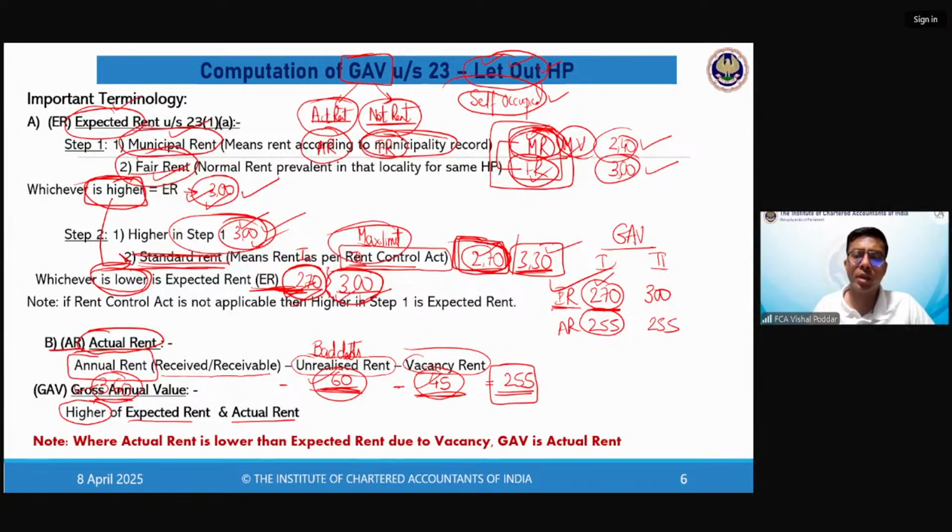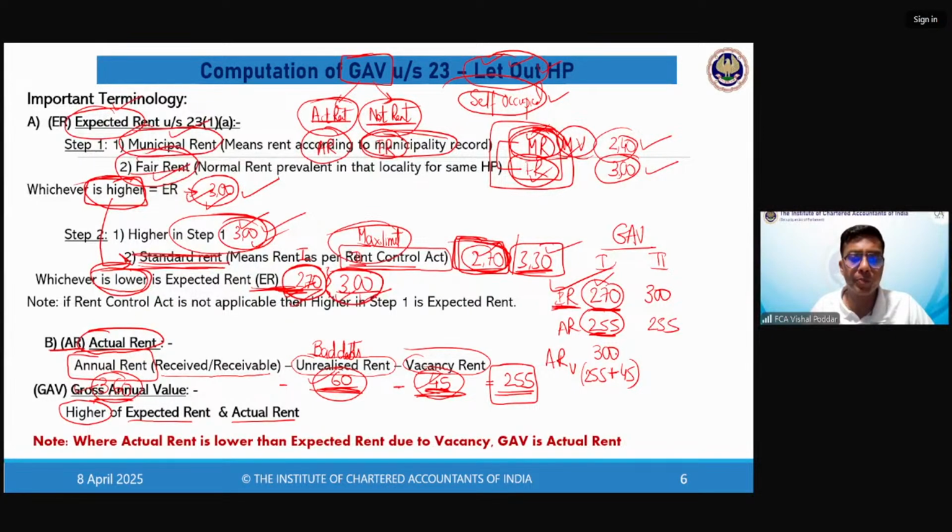Wherever your ER is higher, don't directly take GAV as ER. Find out another value, which is ARV. What is ARV? Take AR, which is 255, and add back the vacancy rent. What was the vacancy rent? 45. Now the value which you get by adding this back is called ARV. How much is this value? It is 300.